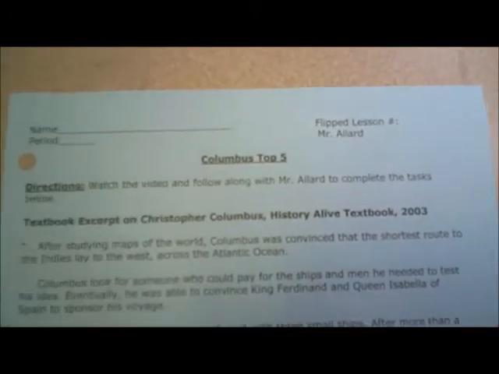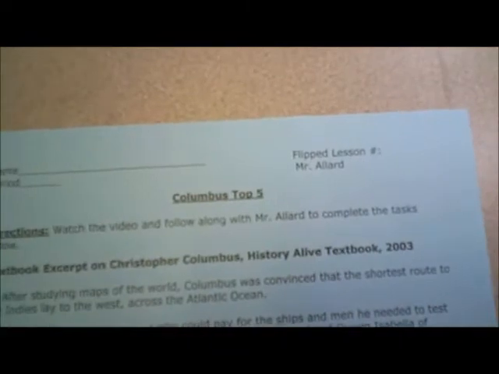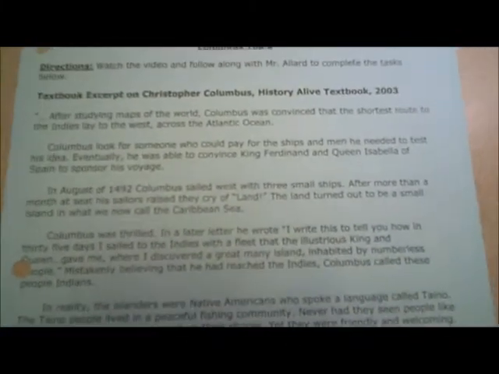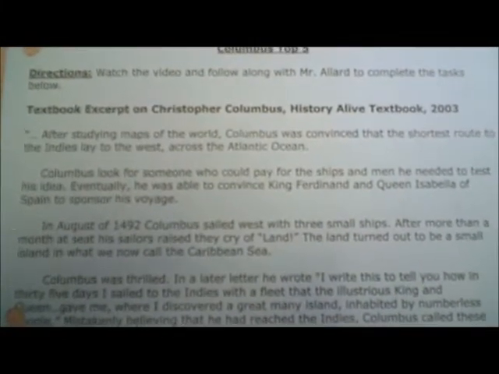Now, whenever we have a document, first thing we got to look for is: is this document going to be a secondary source or a primary source? So let's take a look at it, because we're going to attack those different types of sources differently. So I read my directions, right? It says watch the video and follow along with Mr. Ayler to complete the test below. Well, we're creating the video, so we're not going to watch it. Textbook excerpt on Christopher Columbus, History Live textbook 2003.